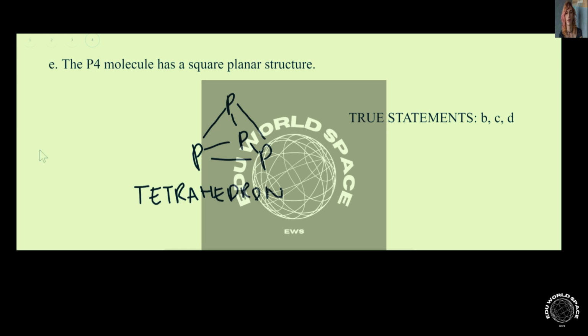The P4 molecule has a square planar structure. That's the statement we're given in E. The P4 molecule actually has a tetrahedral structure. Each of those phosphorus atoms is the corner of a tetrahedron. So this one's false. So the true statements were B, C, and D.